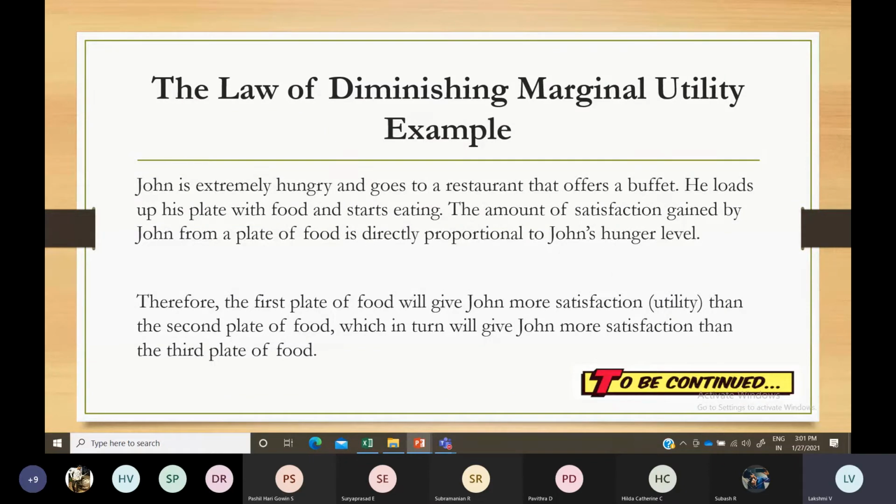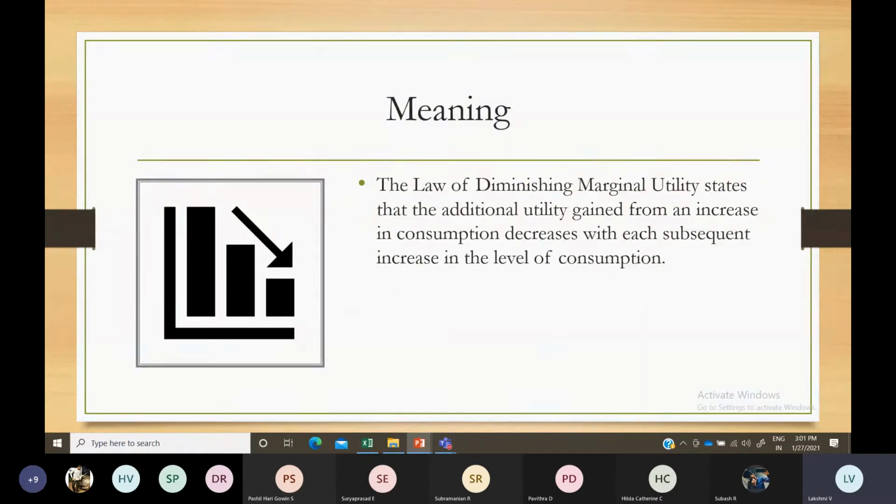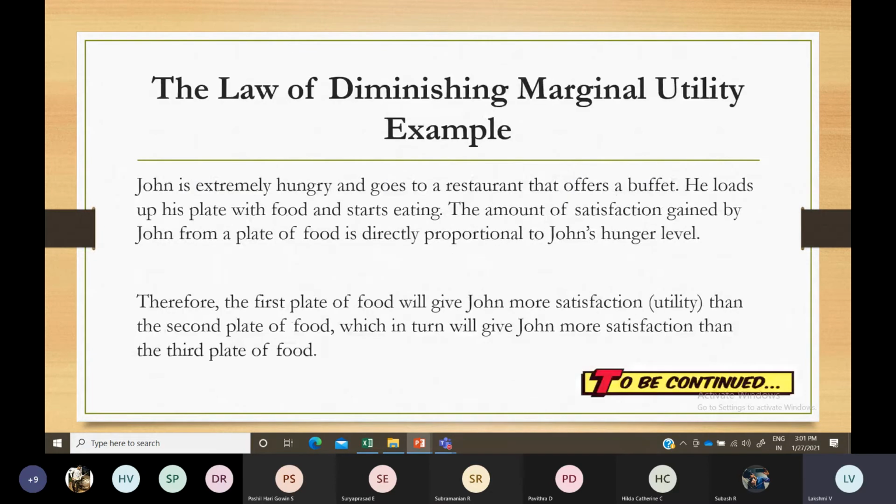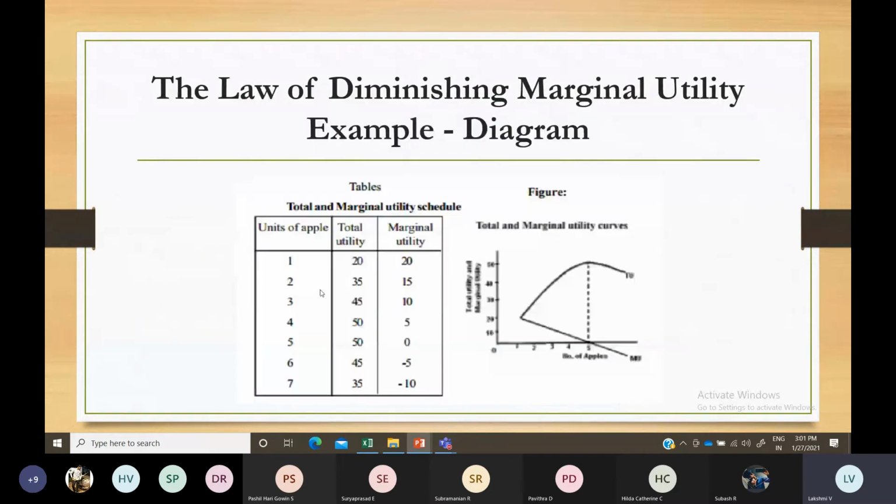The law of diminishing marginal utility states that the additional utility gained from an increase in consumption decreases with each subsequent increase in the level of consumption. If you consume more and more, you will have a table and a graph for this, so you have to draw a table like this. For the first unit, your total utility will be highest, and your marginal utility will also be highest there.